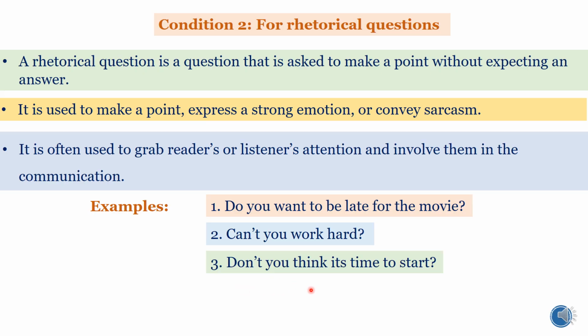Third question: don't you think it's time to start? See, all these questions are rhetorical questions. In these questions, a person does not expect an answer in return. These are asked in order to make a point or express an emotion or sometimes to convey sarcasm.